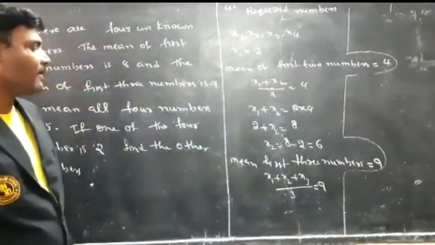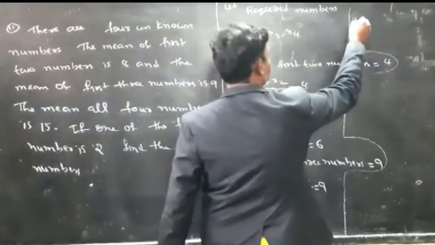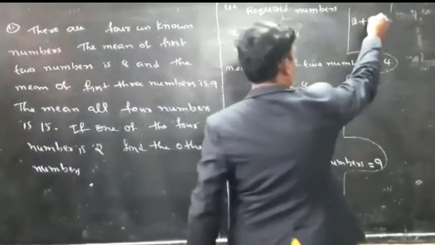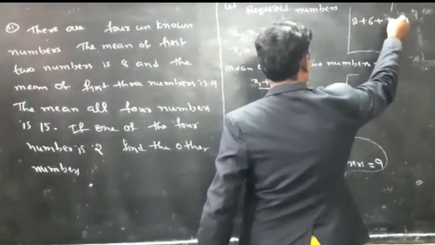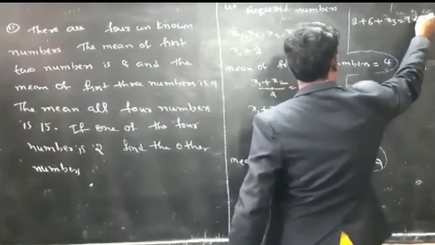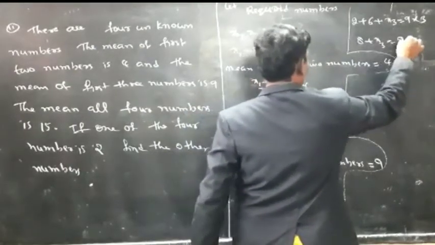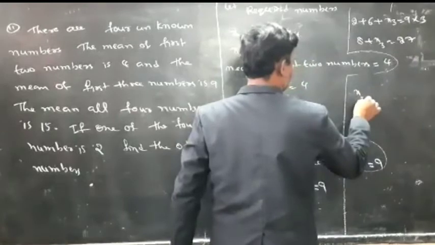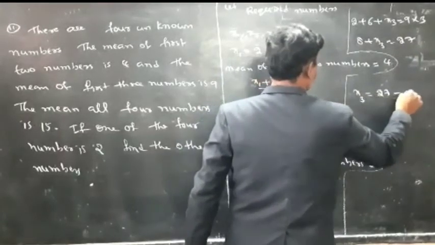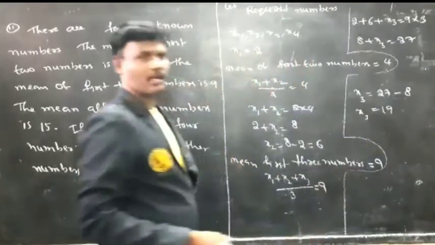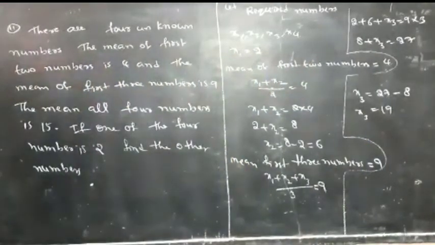With x1 as 2 plus x2 value 6 plus x3 is equal to 9 into 3. 8 plus x3 is equal to 27. Then x3 is equal to 27 minus 8, which is 19.